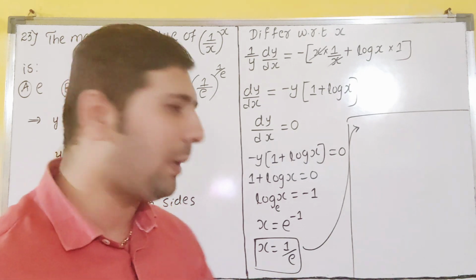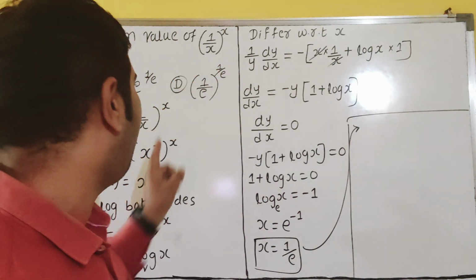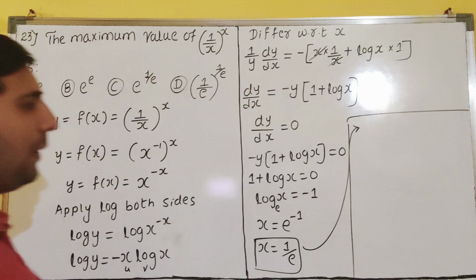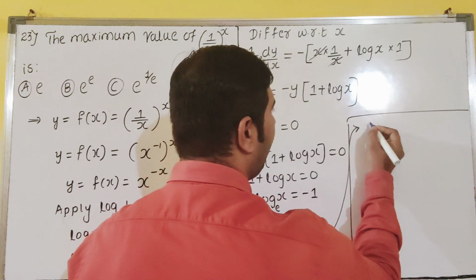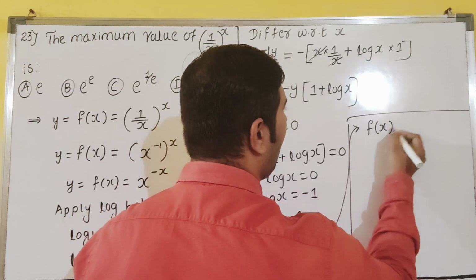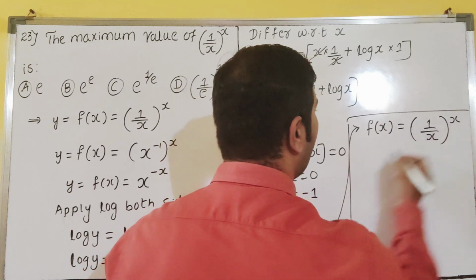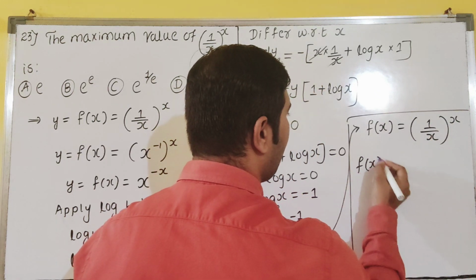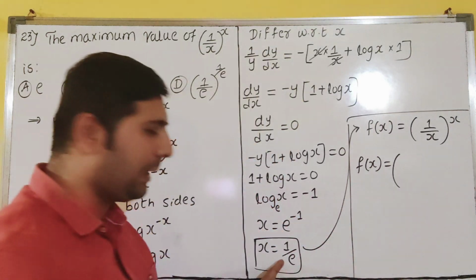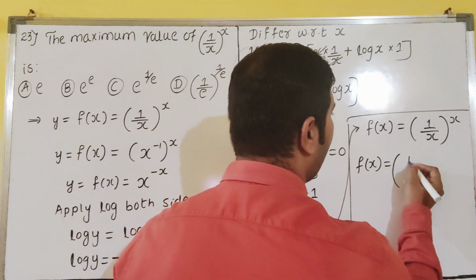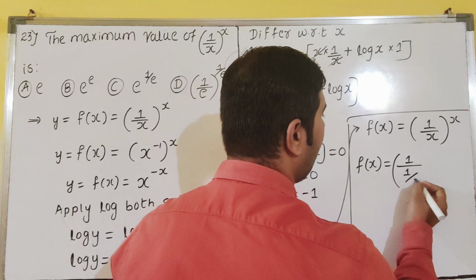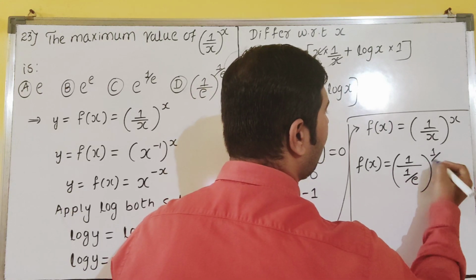So point of maximum, this value I have to put in f of x. So that is f of x or y. So f of x is equal to what? 1 by x raised to x is given. So x value is how much, dear students? 1 by e, I have to put here 1 divided by 1 by e whole raised to 1 by e.